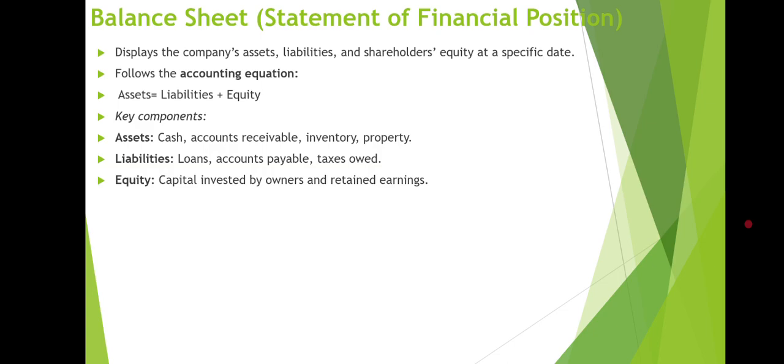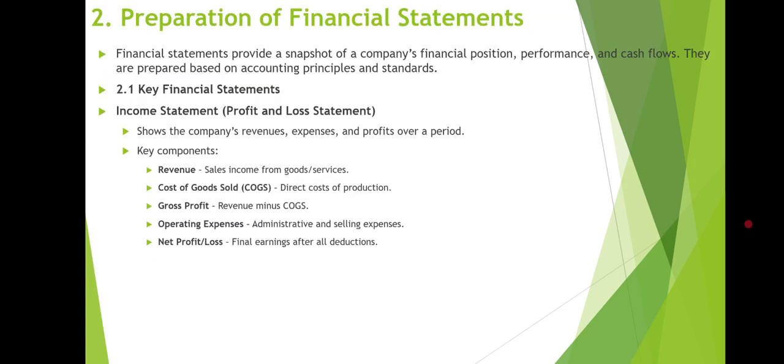Next we have the key components of the balance sheet: assets, liabilities, and equity. In case of assets, we include cash, accounts receivable, inventory, and properties. In case of liabilities, we include loans, accounts payable, and taxes owed. And in case of equity, we include the capital invested by owners and retained earnings. So these are the key components of the balance sheet, and the income statement components I already mentioned earlier.